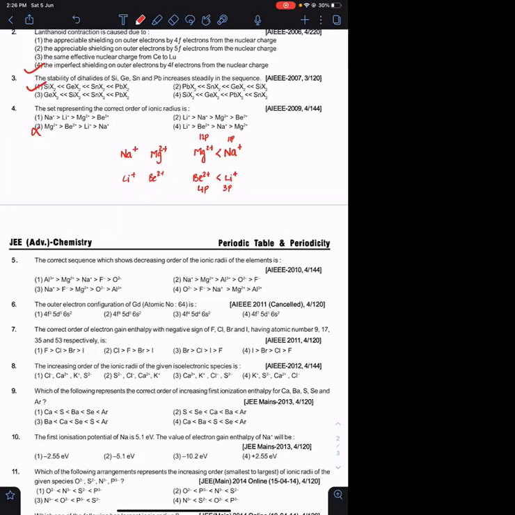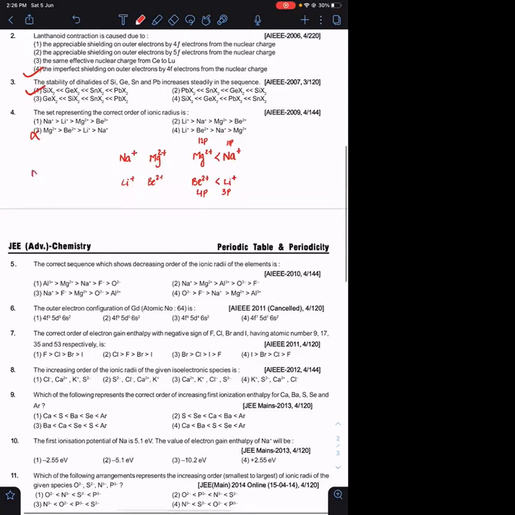And overall we expect this, because Na positive and Mg2 positive belong to the second shell. Na positive should be greater than Mg2 positive. Expected order is Na positive greater than Mg2 positive, because both have the second shell, greater than Li positive, greater than Be2 positive, because they belong to the first shell.